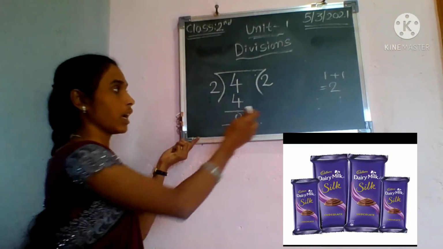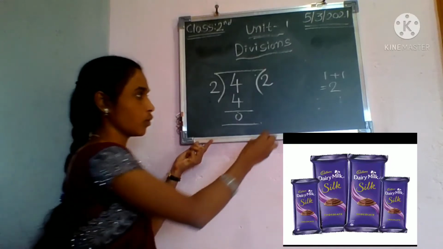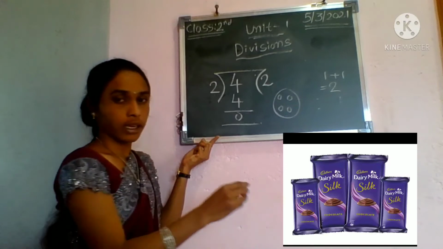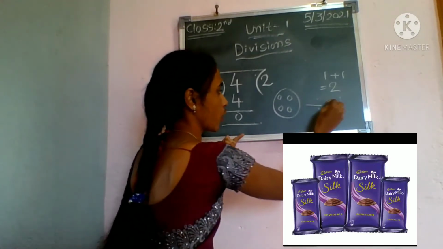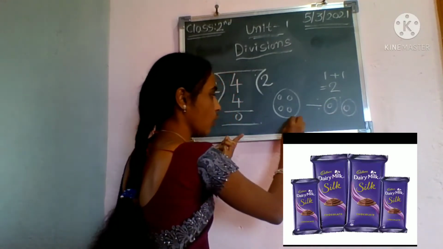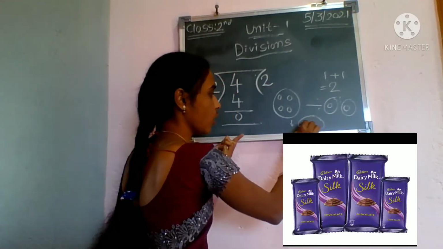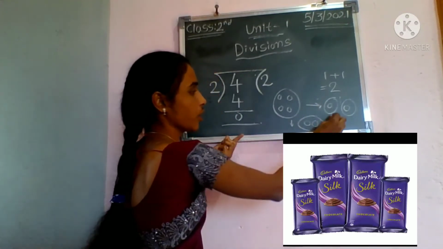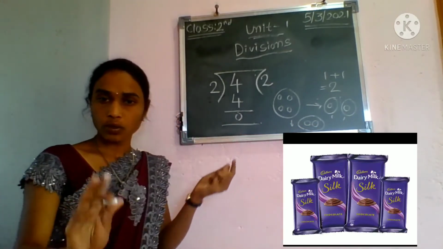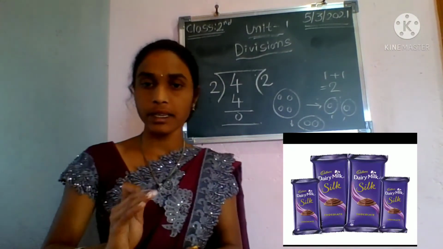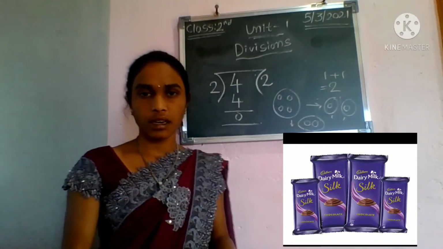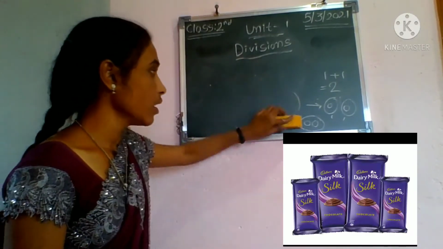So I have divided the chocolates. I have 4 chocolates. 1, 2, 3 and 4 chocolates. Then I have given 2 chocolates to my friends, 1 and 2. Now how many chocolates do I have? Only 2 chocolates. I have given chocolates to my friends and I have only 2 chocolates remaining. It means I have divided equally. This is called a division. Understood, children? This is an example for a division.